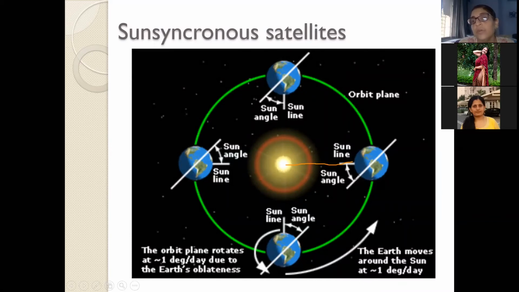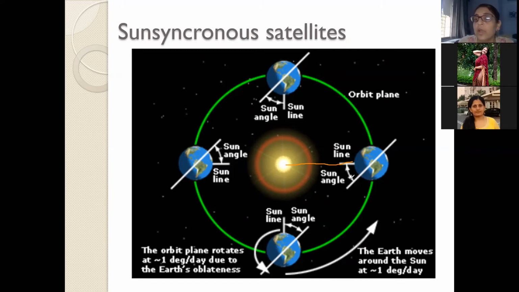The advantage of this is that when the satellite is revolving around the earth in this particular orbit, it is capturing the temperature, the humidity and other parameters of that particular point on the earth at the same time. We call it the same sunlight.